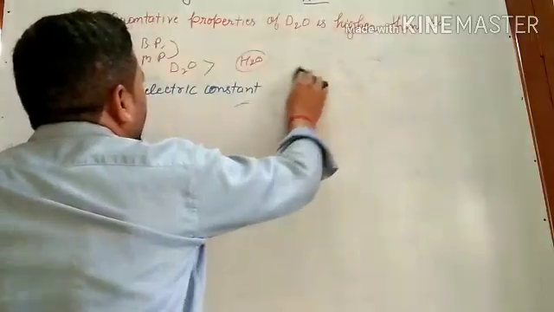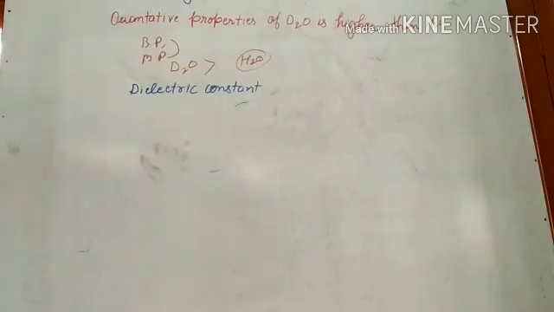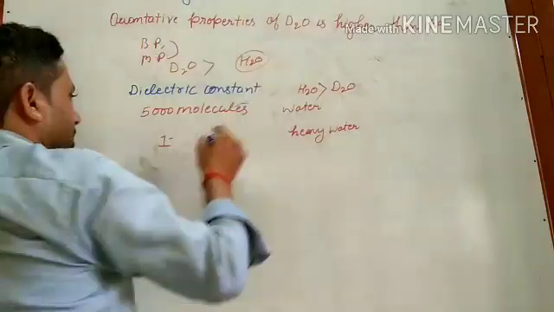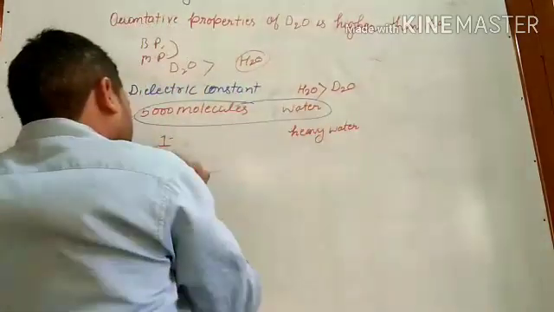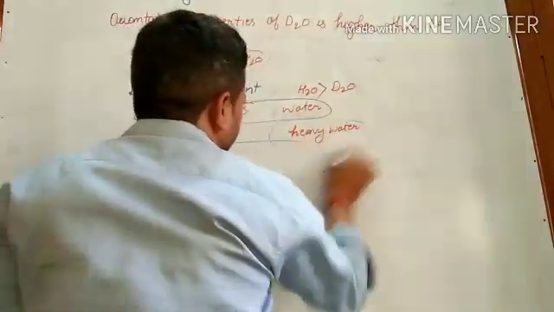So let us move to D2O and how to prepare it. In ordinary water, if 5,000 water molecules are there, then one molecule of heavy water may be present.